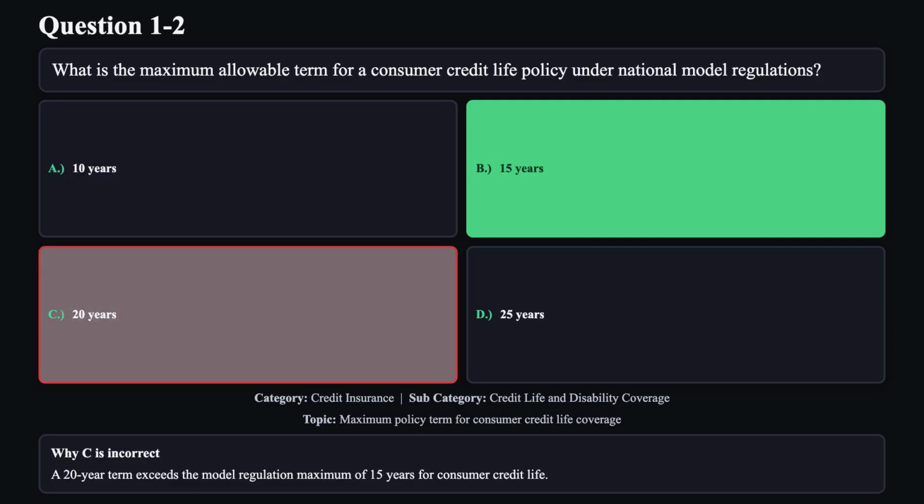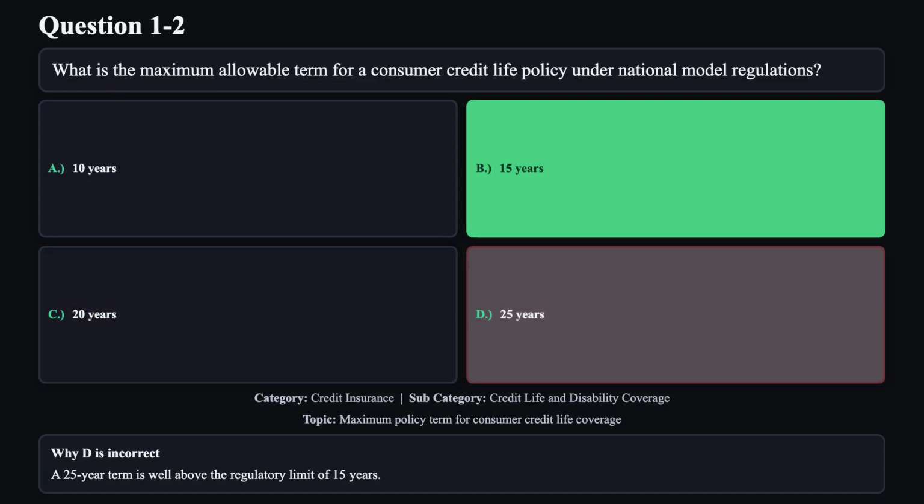Reason C is not correct. A 20-year term exceeds the model regulation maximum of 15 years for consumer credit life. Reason D is not correct. A 25-year term is well above the regulatory limit of 15 years.